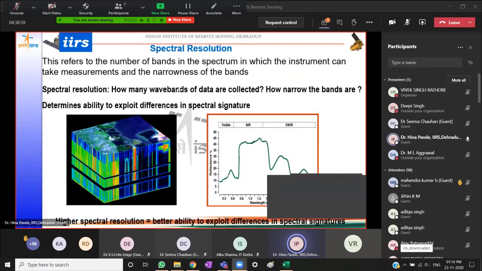Spectral resolution, the number of bands. If I plot the band data like this with wavelength and amount of reflectance, how many bands, number of bands, and how narrow is the bandwidth, right? This gives us an ability to exploit the differences in the spectral signatures. If we are able to do that, then we have a high spectral resolution.